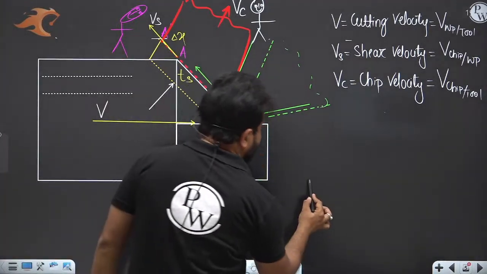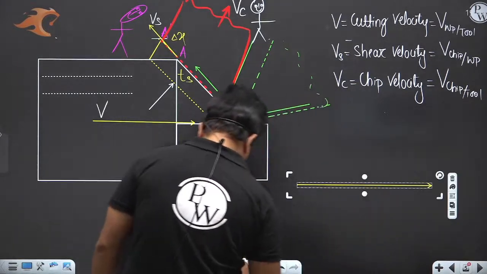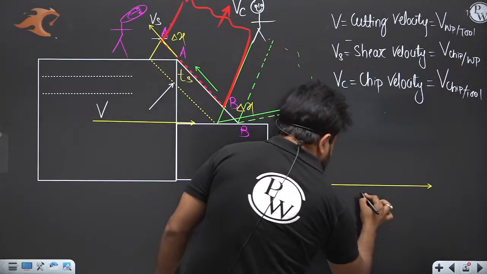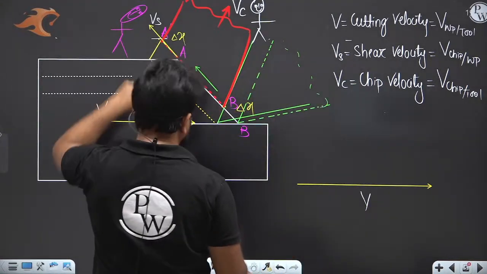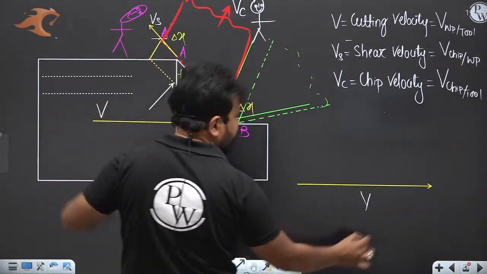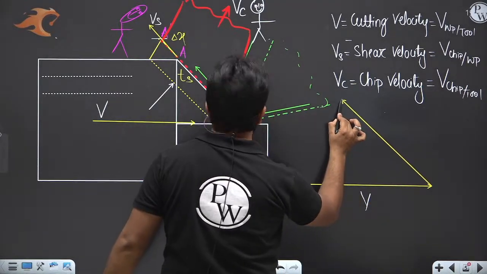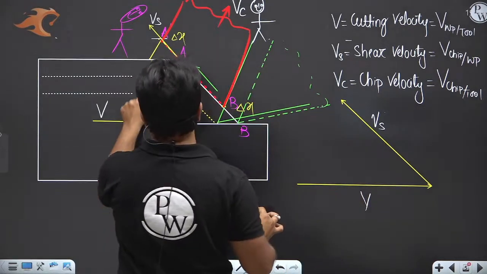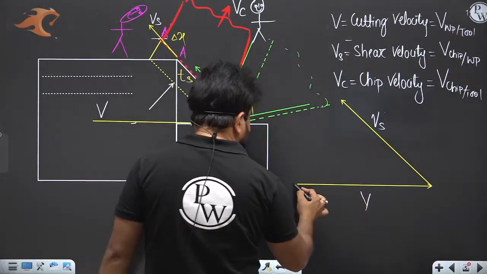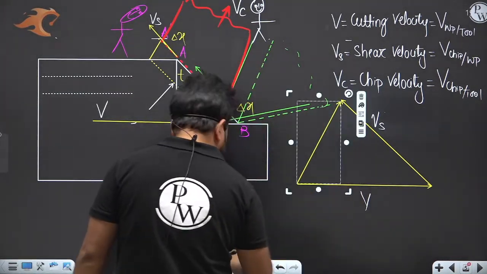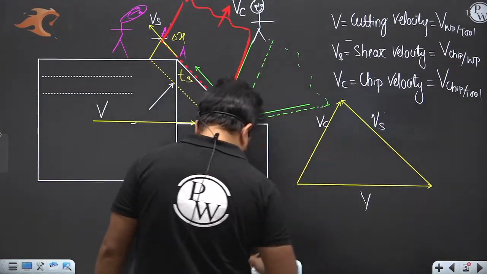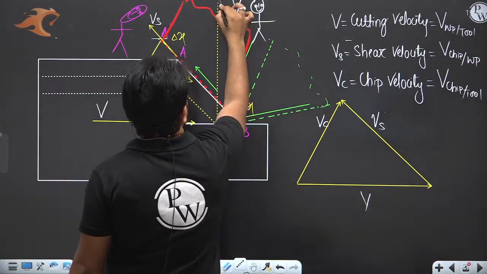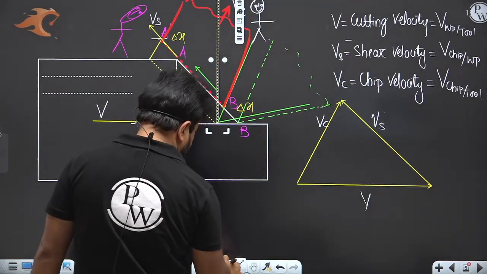If you draw the diagram, this is the cutting velocity V. This is the shear velocity Vs. This is the chip velocity Vc. Please make the normal, this is a reference line or normal line.